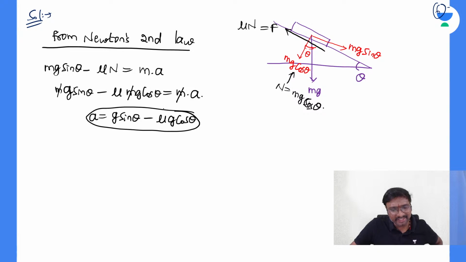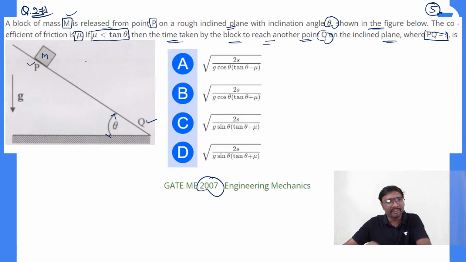But do we want the acceleration, or do we want the time? We want the time. The initial velocity is 0. When it is at P, what is the initial velocity? 0. For the final velocity, we don't know it. So we have the acceleration, and we want to calculate the time. We have acceleration, time, initial velocity and distance.